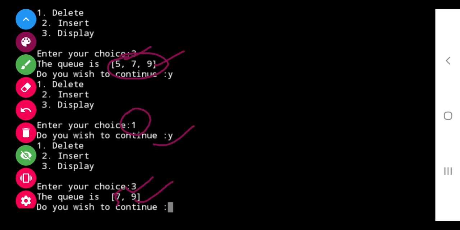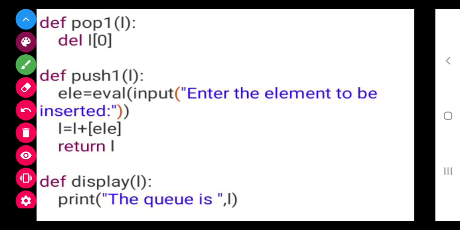I think there is some mistake. It should give 5 and 7. Okay, I will correct it. So it should give 5 and 7. 9 should be deleted. So class, this is the implementation.